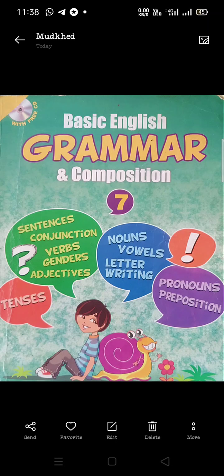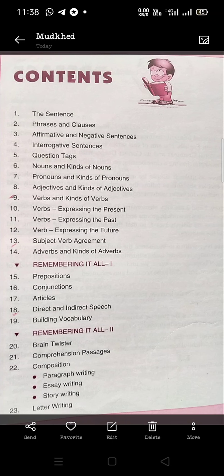So, this is your English grammar book, and you can see the first page of your grammar book. There are so many topics like sentences, phrases, and clauses, affirmative. You can see the list given here. You can read out from that. So, we will learn all topics. We are going to start from these topics.